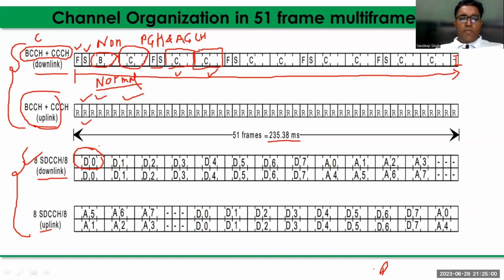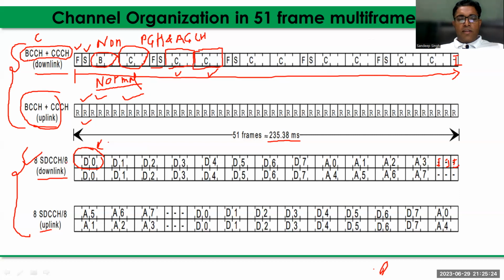The 4 bursts make one block of SDCCH channel, right? One block, two blocks: D0, D1, D2, D3, D4, D5, D6, D7, right? A0, A1, A2, A3, and the last 3 frames are idle frames.